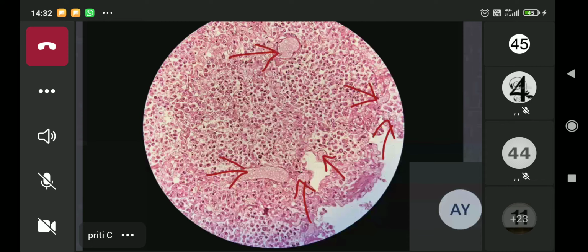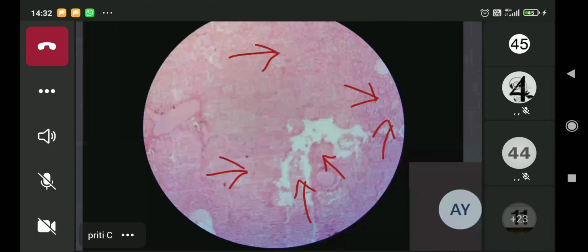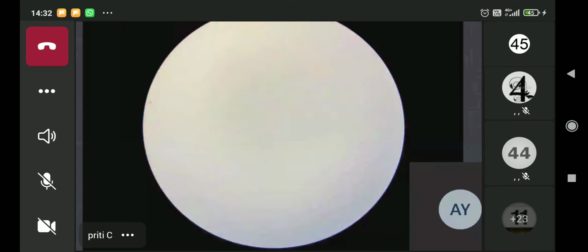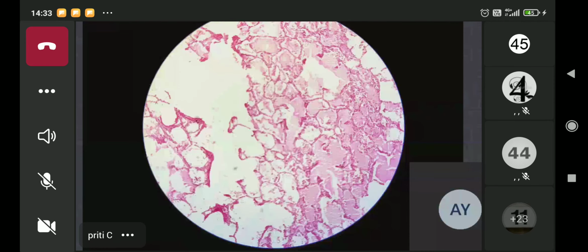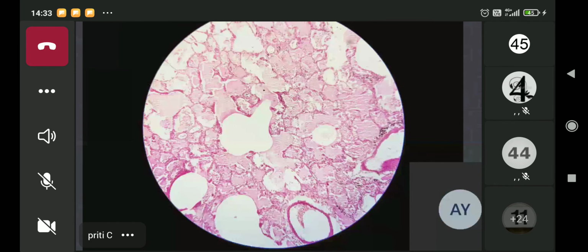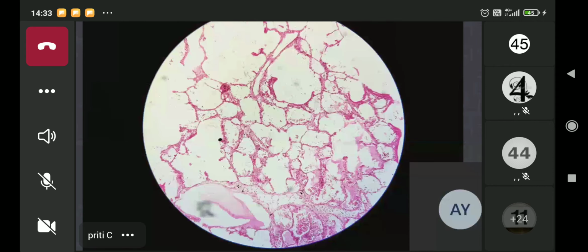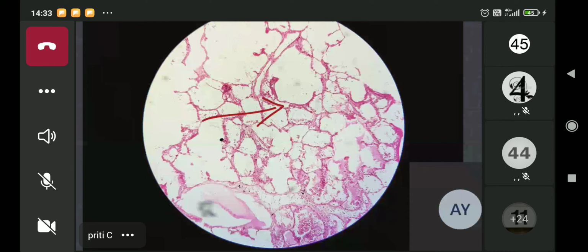Okay. So now you compare this with the next slide that I'm going to show you, which is bronchopneumonia. Now bronchopneumonia is more patchy. So when you see the section, you will see the uninvolved alveolar spaces along with the involved ones. I don't know if it has come on your screen already. Can you see? Yes, ma'am.